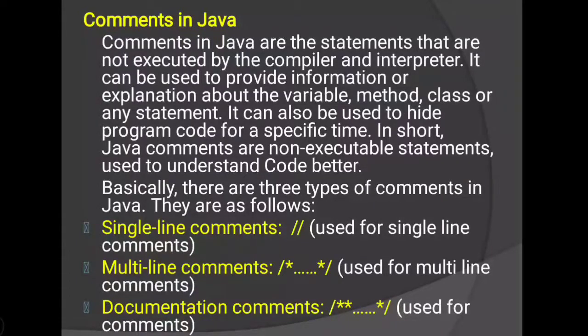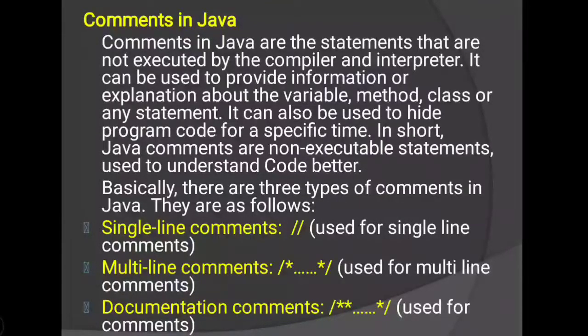Using comment statements we can describe in a single line or multiple lines, or give a brief description within the program. Whatever variable we use, and for which purpose we have declared that variable in our program, if we need to describe it, then we use this comment statement.